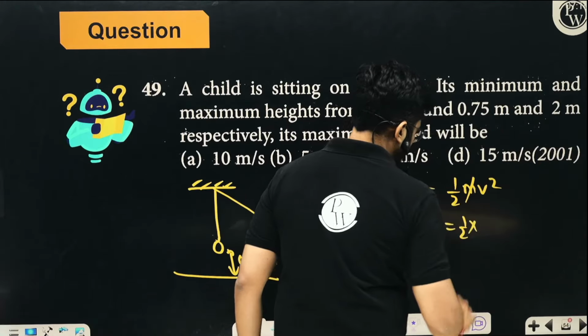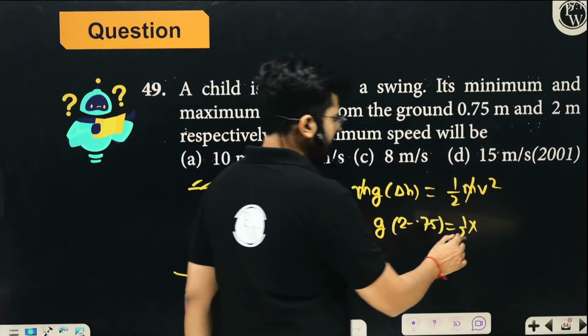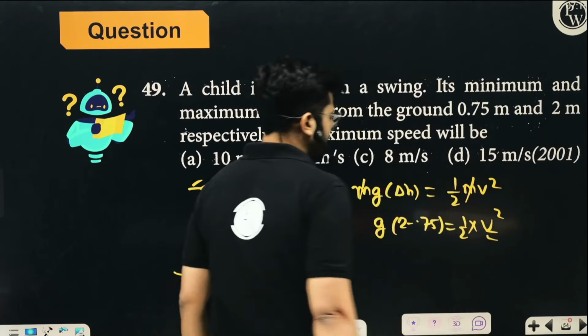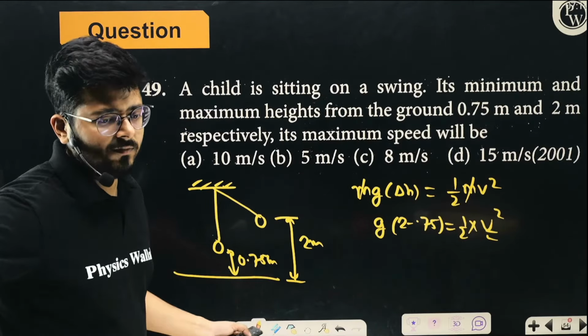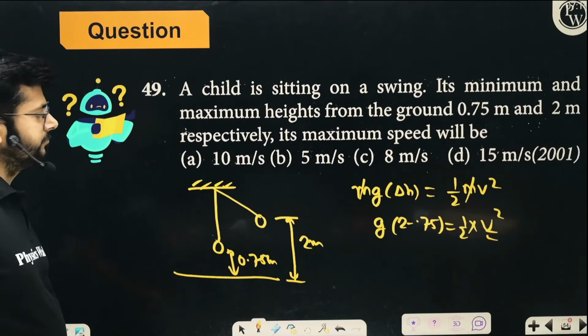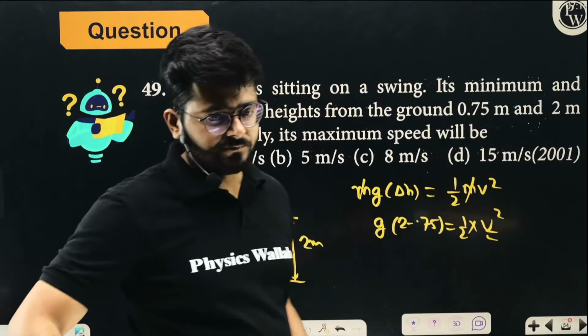Equals half v square. So velocity is maximum over here. That is what you're going to get. So just solve it and you will get the value of velocity from here, right? Tell me what is the value coming out?